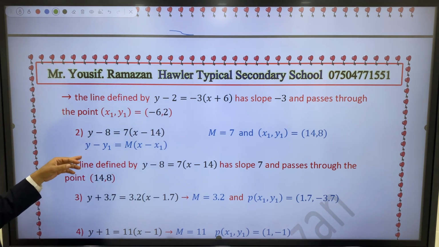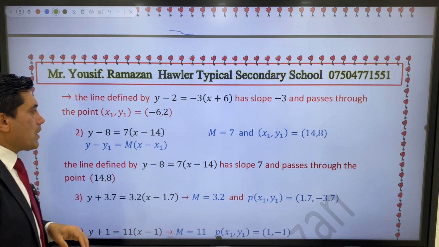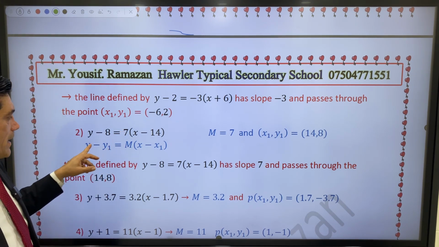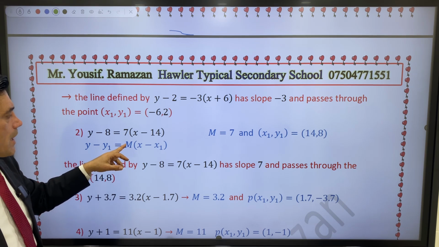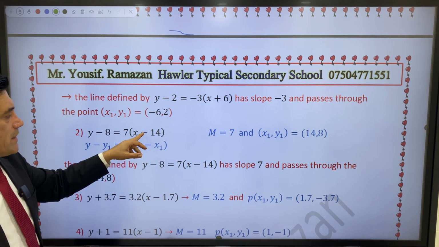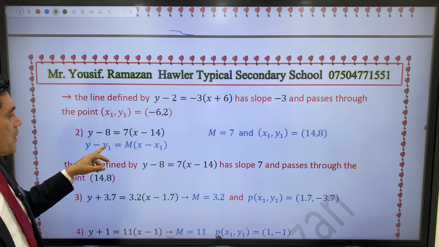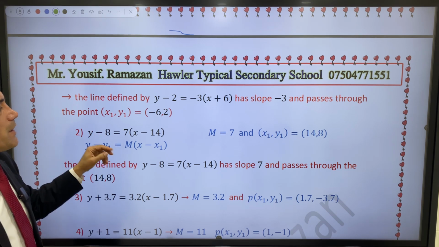Now question 2: y minus 8 equals 7 bracket x minus 14. By comparing with y minus y1 equals m bracket x minus x1, m equals 7, x1 is positive 14, and y1 equals positive 8.